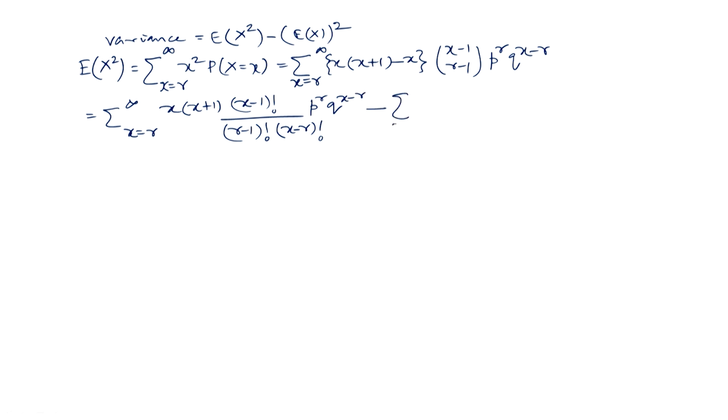So, sigma x equal to r to infinity x times x minus 1 C r minus 1 p to the power r q to the power x minus r.